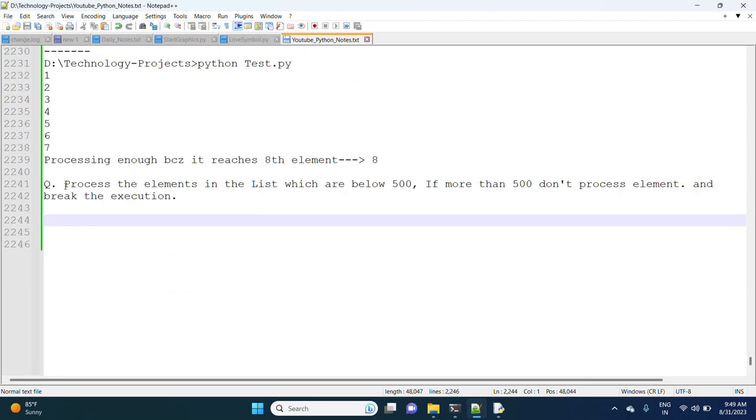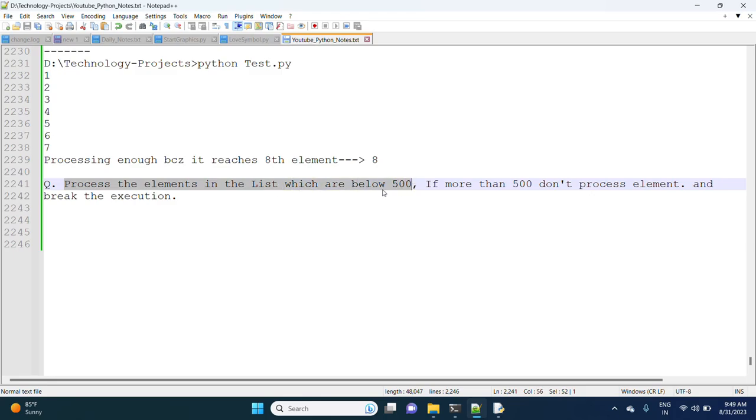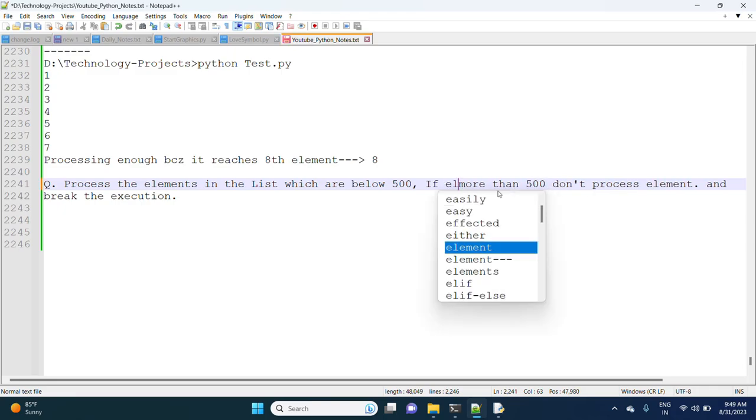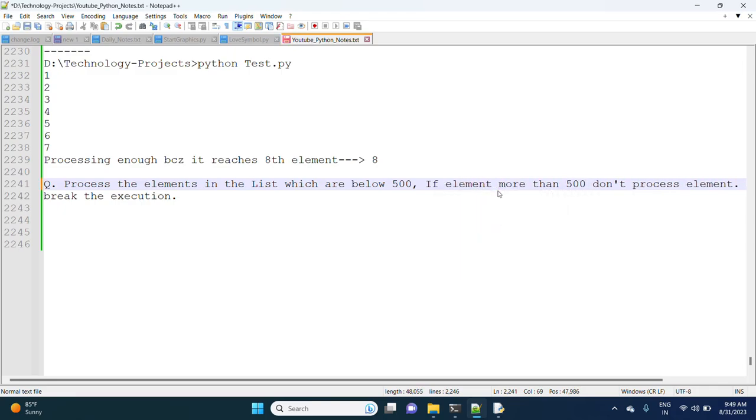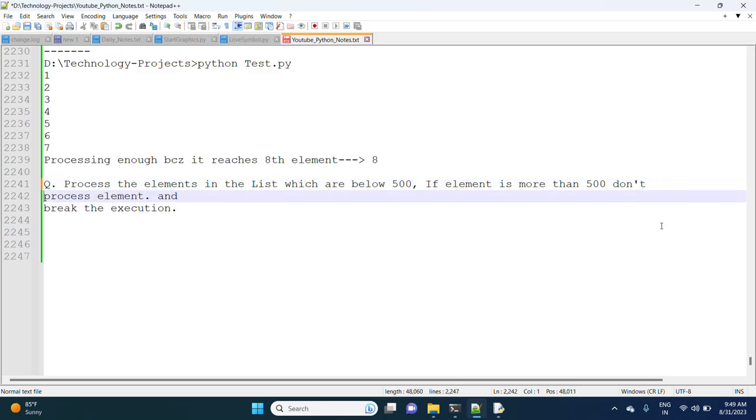Observe one more time: process the elements in the list which are below 500. If an element is more than 500, don't process the element and break that execution. Okay, now this is our target.